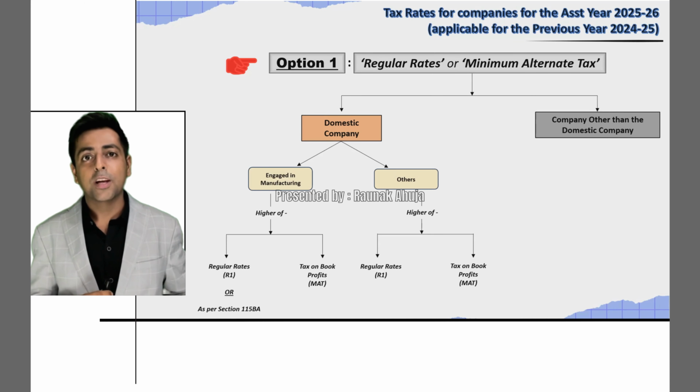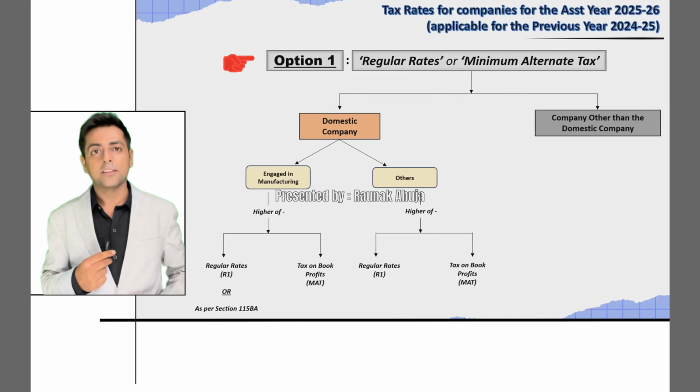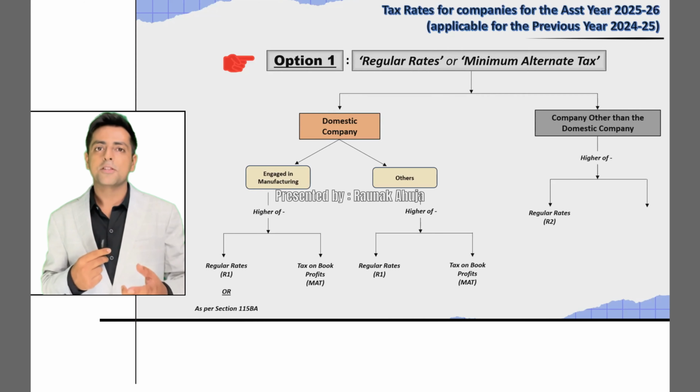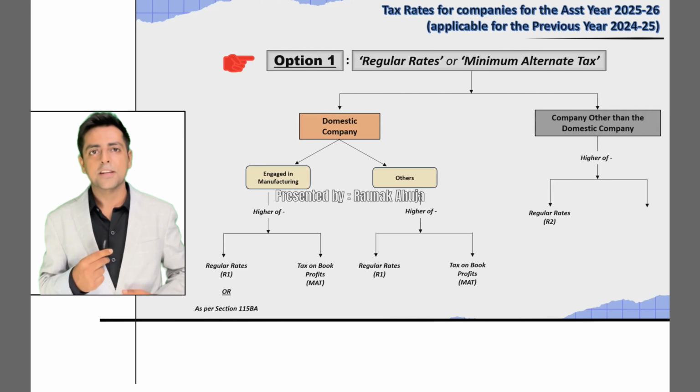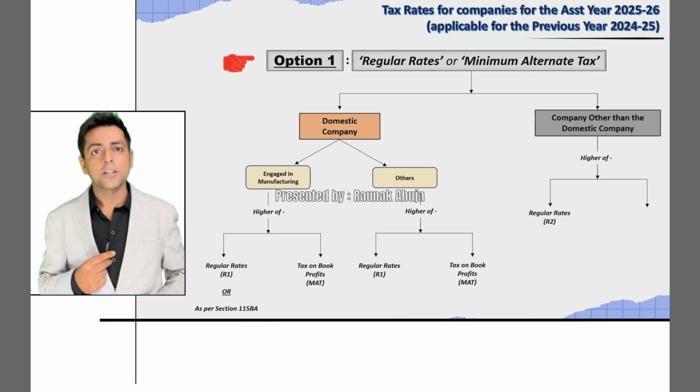Moving on to calculation of taxes for companies other than the domestic companies. In case of companies other than the domestic companies, the first step would remain the same. That is the calculation of taxes as per the regular rates. However, please note, the regular rates in case of companies other than the domestic companies would be different than the rates of the domestic companies. That's why we are denoting it as R2.